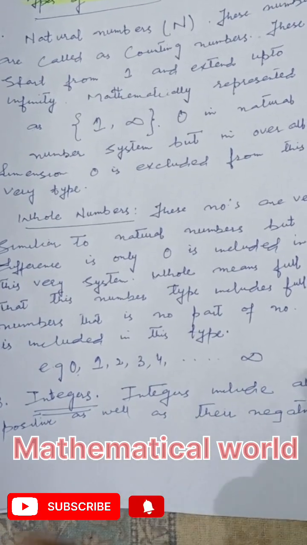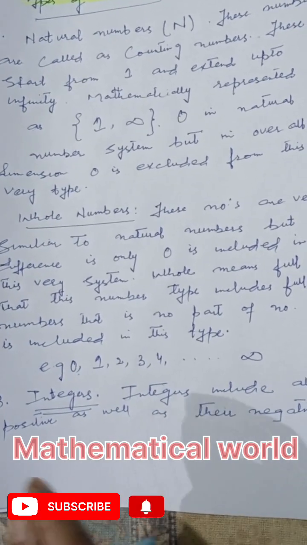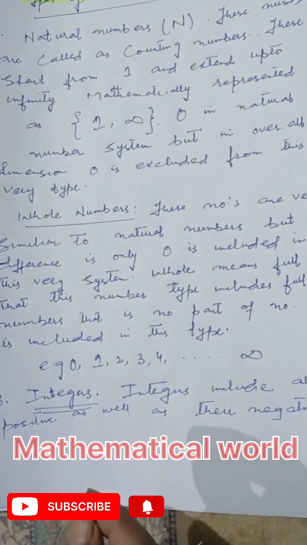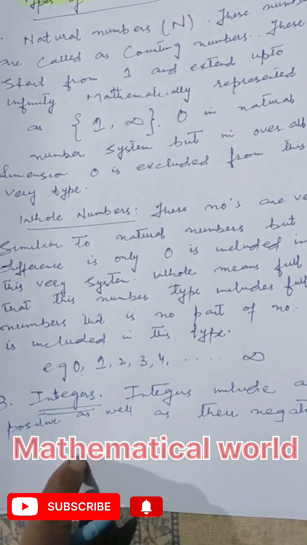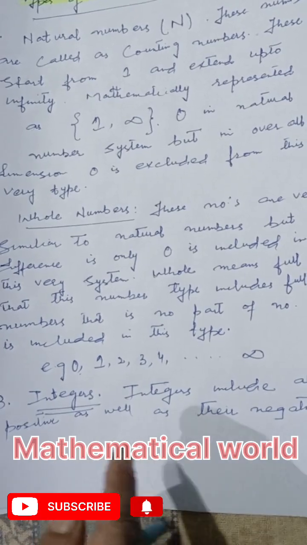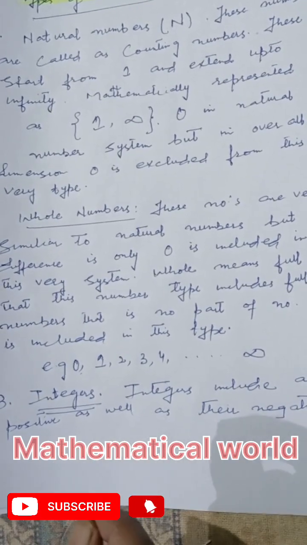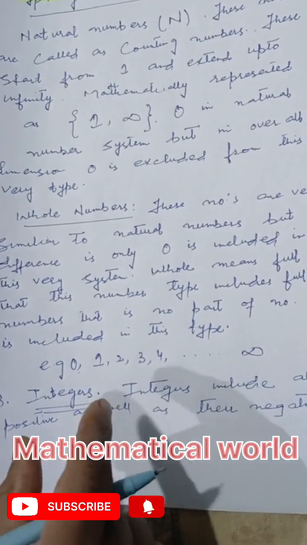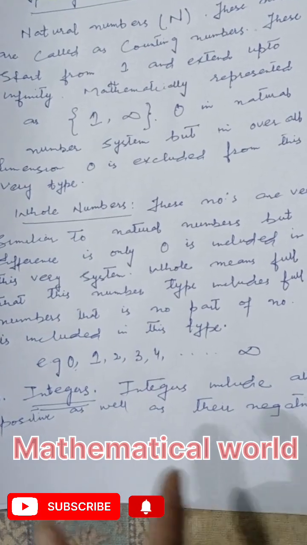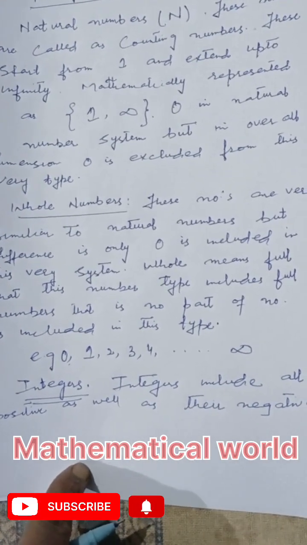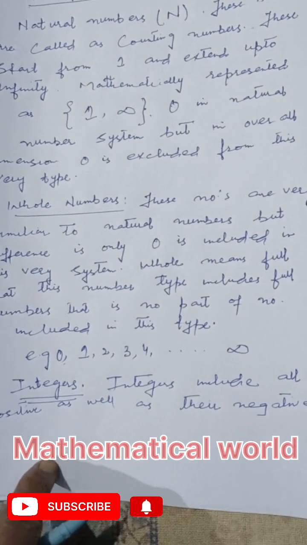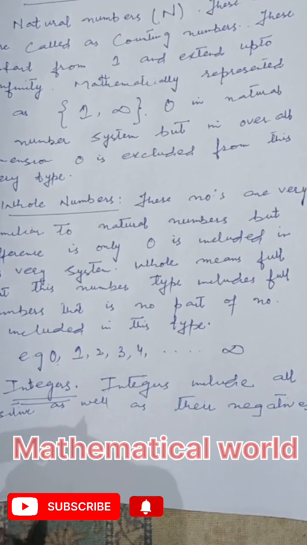Gain has opposite loss. In this context, we will study in detailed explanation how integers are used to represent both positive as well as negative values. For example, deposit means positive value, withdrawal means negative value. For that very situation, we need negatives as well as positives. That is the set called integers.